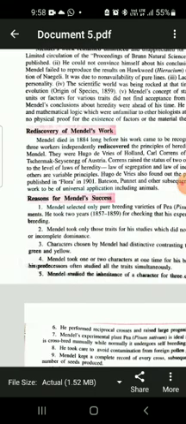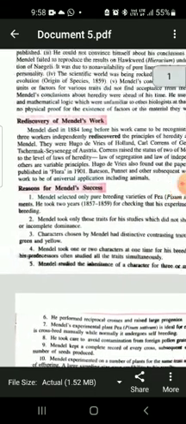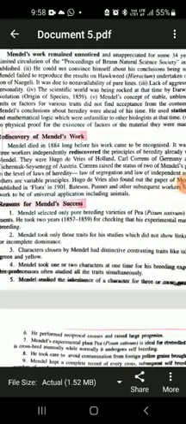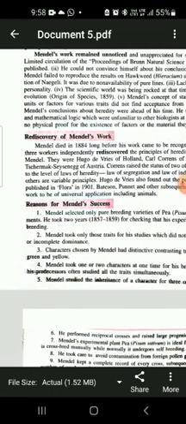So these were the contrasting characters that Mendel found in the observation of pea plants, and he was really astonished why such a difference in the characteristic was found. He was lucky enough in selecting the pea plants for his hybridization experiment. The pea plants Mendel selected were true breeding plants.